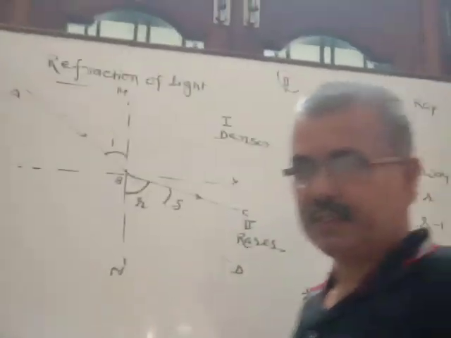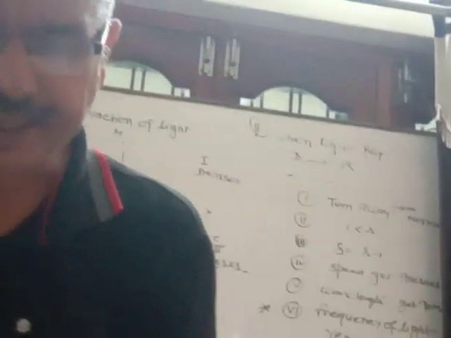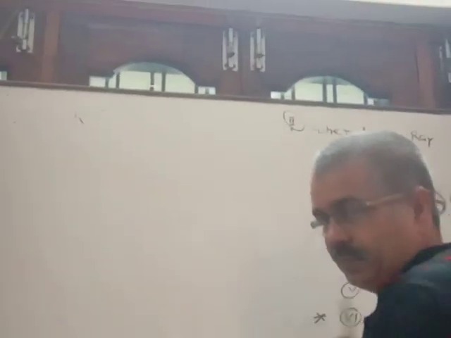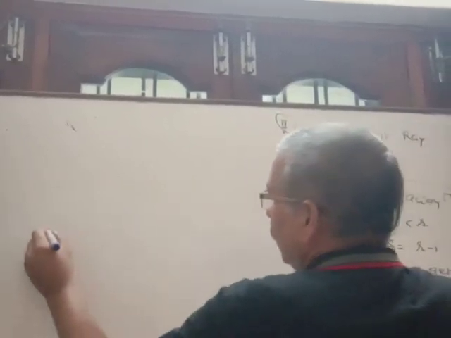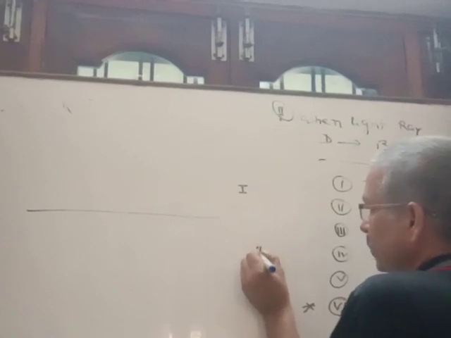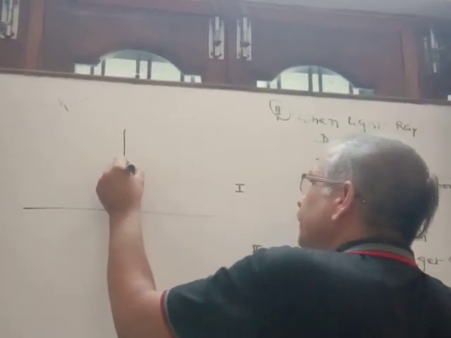Clear? So this is what happens when light passes from one medium to another, from rarer to denser or from denser to rarer. Let's see a very important point, and it has come many times. What happens when light moves from the first medium to the second and is incident normally?